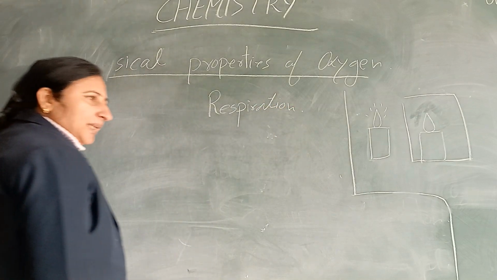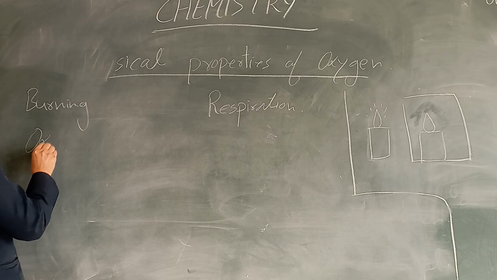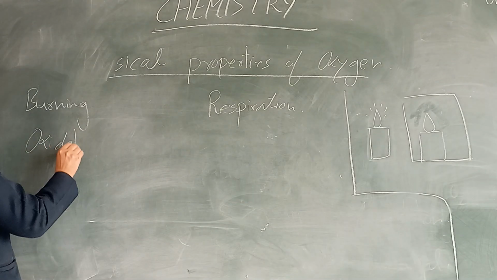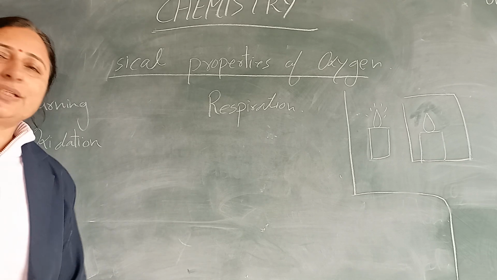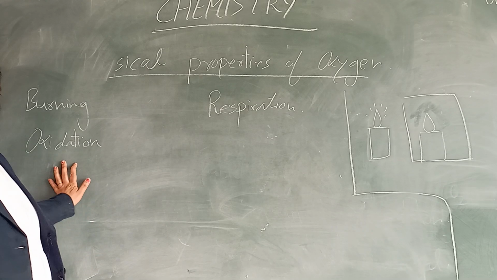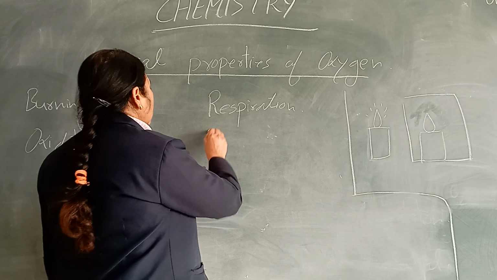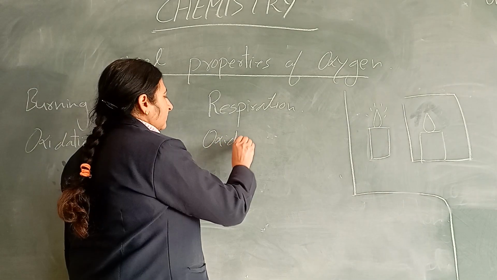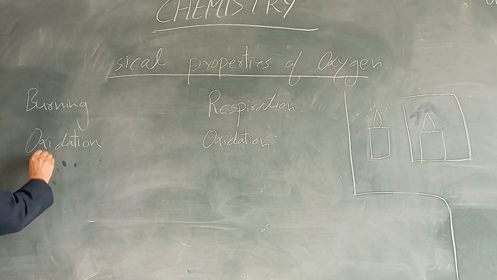Respiration you have maybe learned in biology. Burning is an oxidation reaction. Oxidation means if any process needs oxygen to complete it, the process is called an oxidation process. Respiration is also an oxidation process. Burning is a fast process.